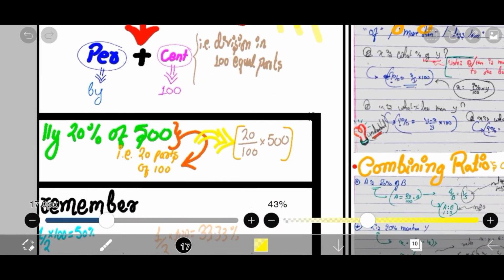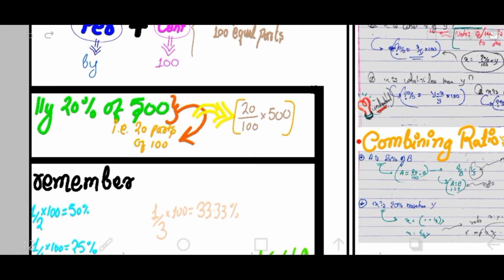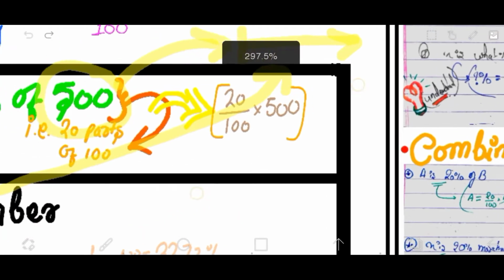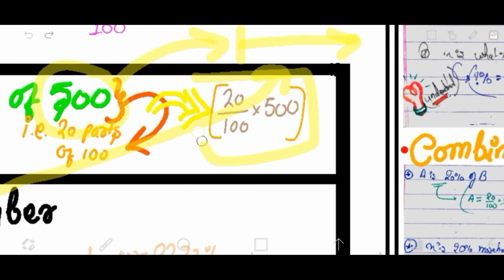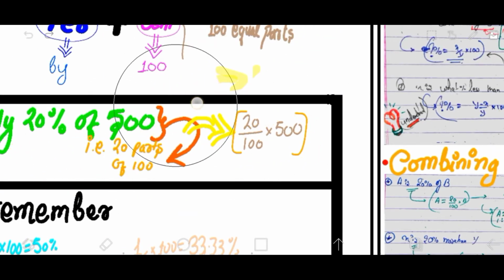Similarly, if we deal with 20% of 500, it means we have to divide 500 into 100 equal parts, and then choose 20 parts among those 100 parts. I hope that's clear. It's not a formula and not anything to be remembered; it can be easily understood. You just need a basic understanding of what percentage is. So it works like this.